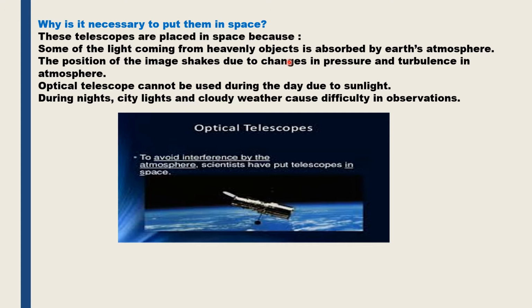Also, the turbulence in the atmosphere, that is the unsteadiness in the atmosphere, blurs the light coming from the celestial objects. So the images of the celestial objects in the telescopes appear to be shaky. Also, optical telescopes cannot be used during daytime because of sunlight, and during nights the city lights and cloudy weather cause difficulty in observing the celestial objects. Therefore, it is always better to put the telescopes in space.